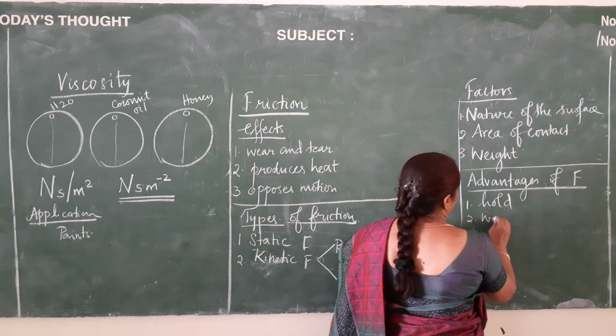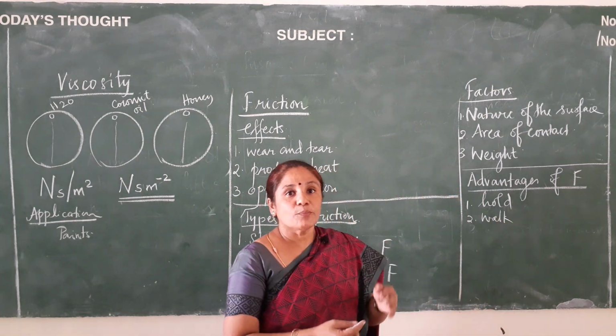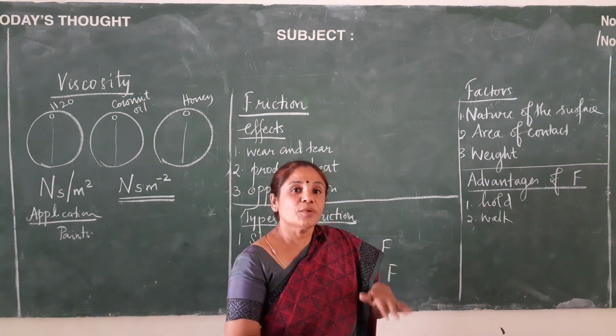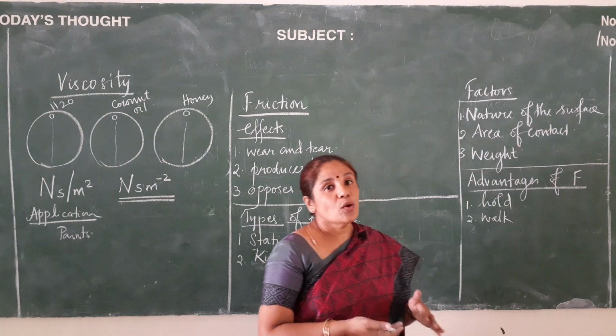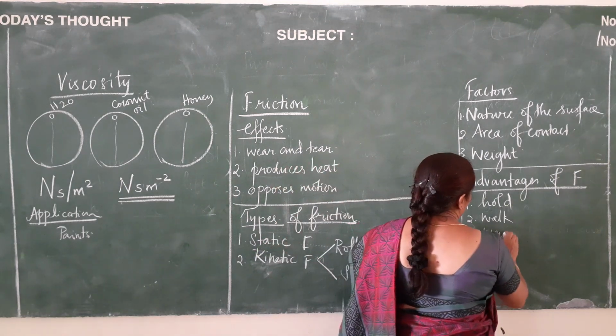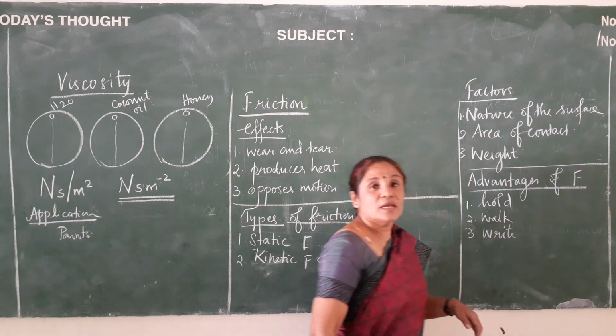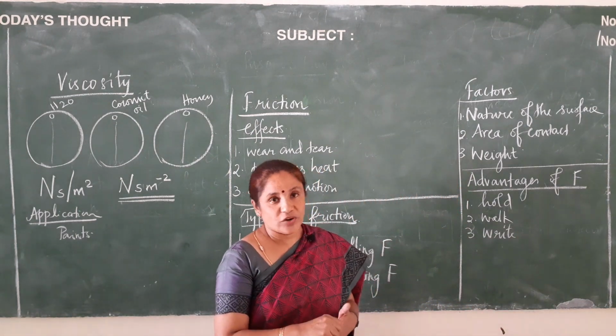Second one, walk. We are able to walk on the ground only due to friction. Suppose there is a friction developed between our footwear and the ground, then only walking seems to be easy. And third one, writing. We are able to write very easily on a paper with a pen only because of friction.